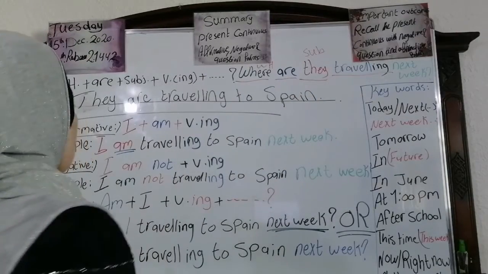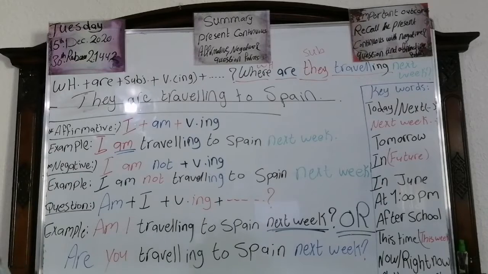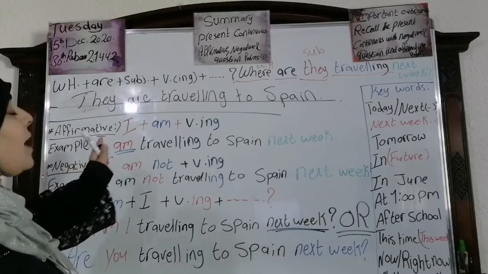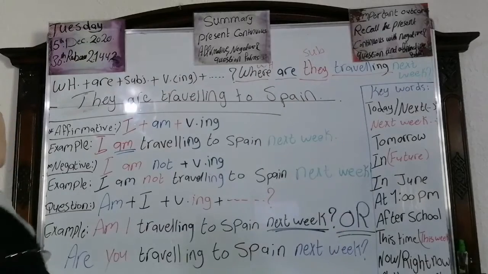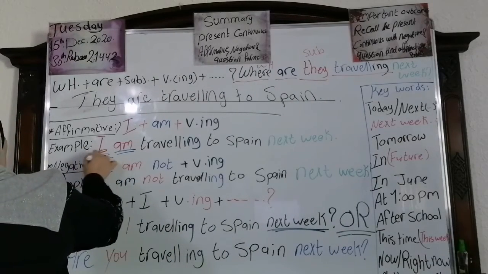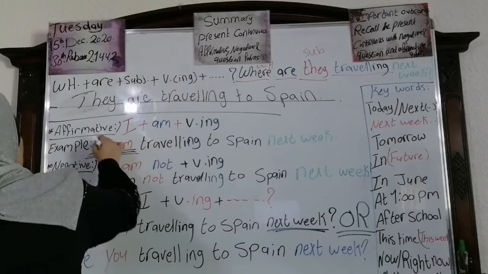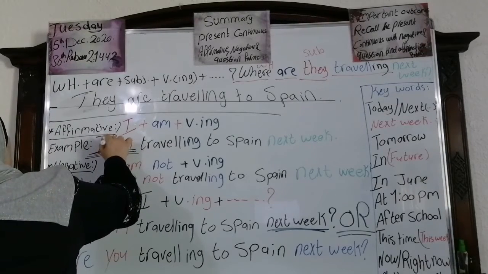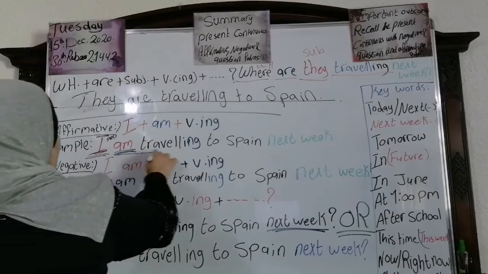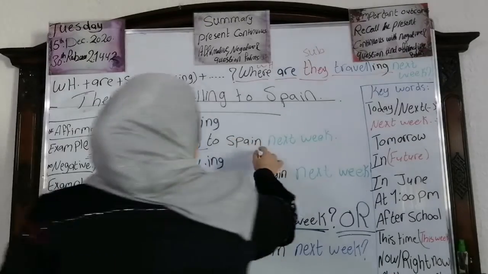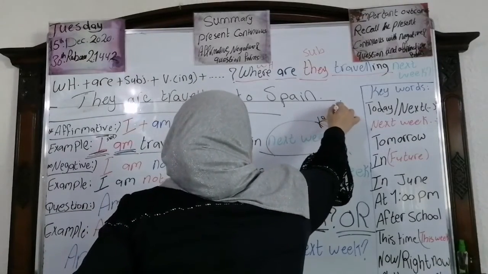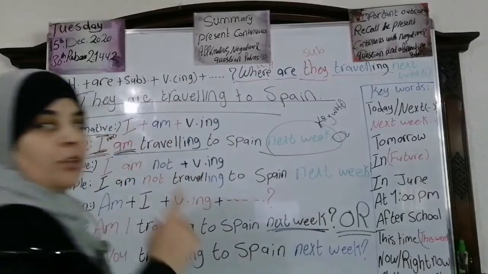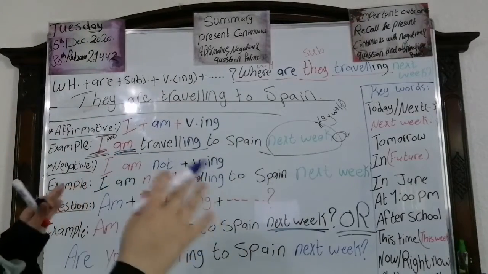Now, let's move to the third pronoun, the affirmative. We said without adding not or question: I plus am, verb with ing. I am eating. I'm traveling to Spain next week. Look at this example. I am traveling, the subject, of course, I. Am, the helping verb, traveling, verb with ing, to Spain. Next week, we said the what? The key word. And note here we have a full stop. It's a statement, a normal sentence.